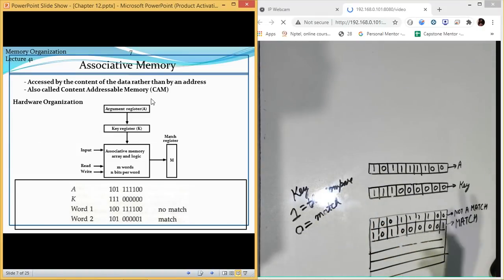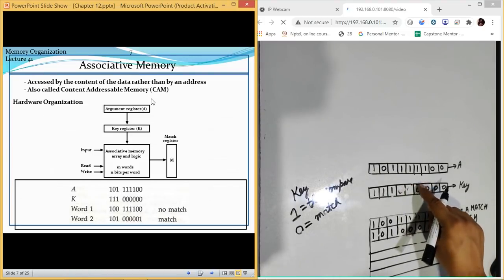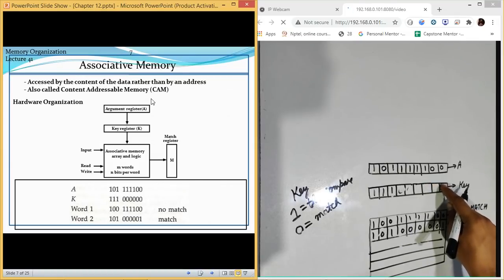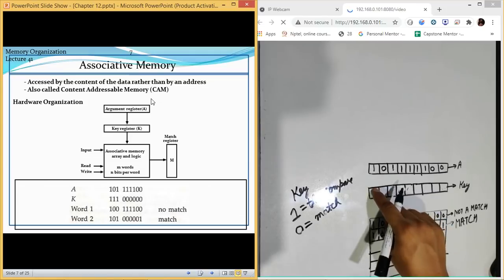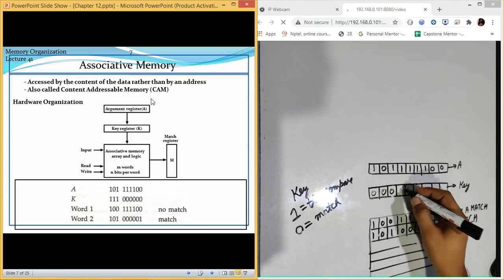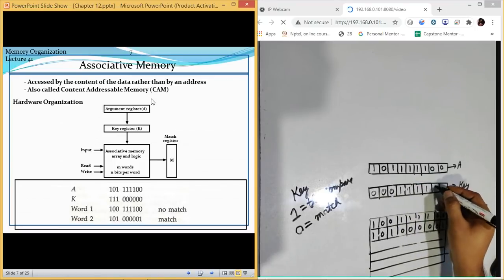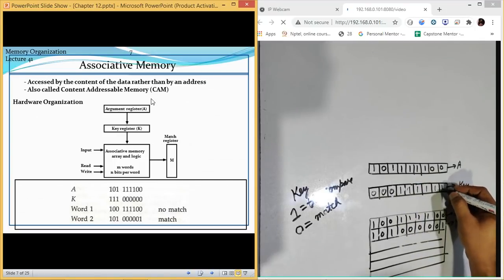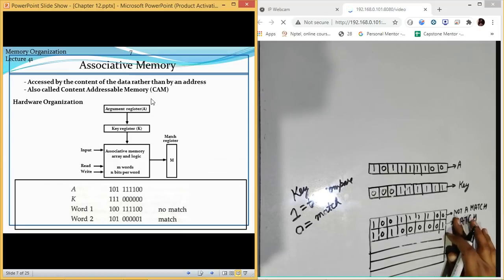Now let us do the reverse of it. If this value which we are having, all these values are 1 and these values are 0, let us see how this makes a difference.